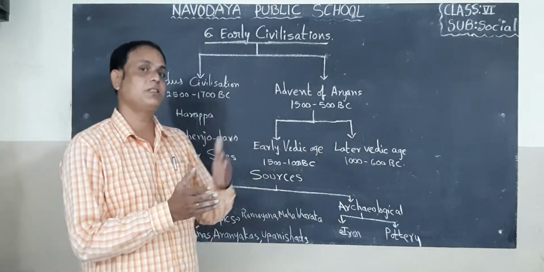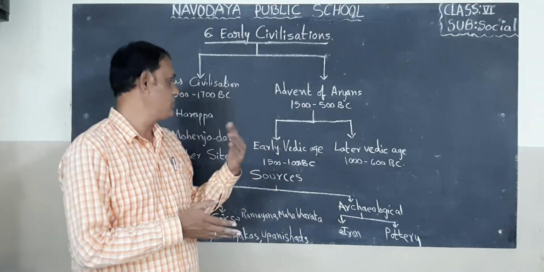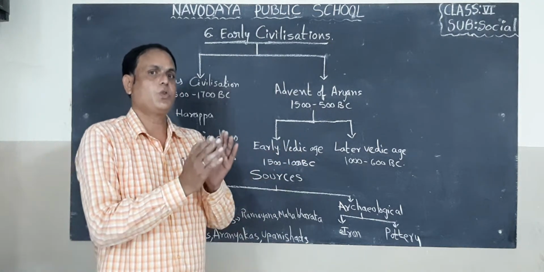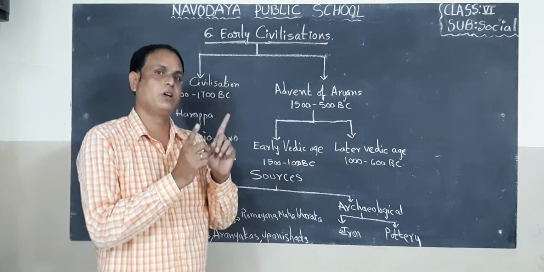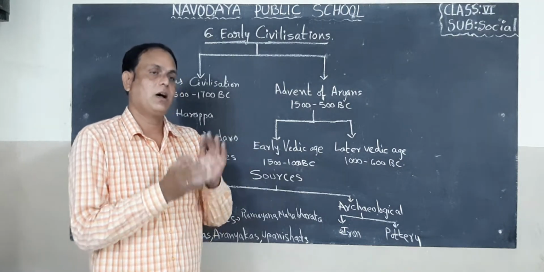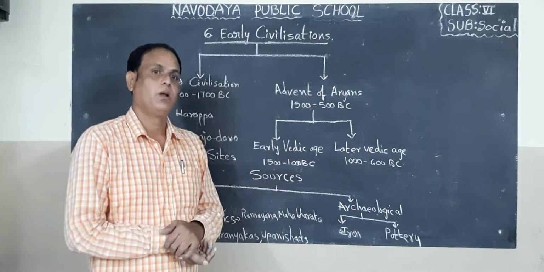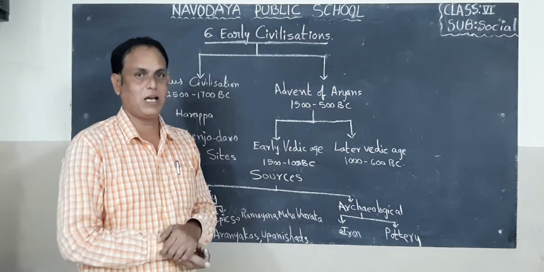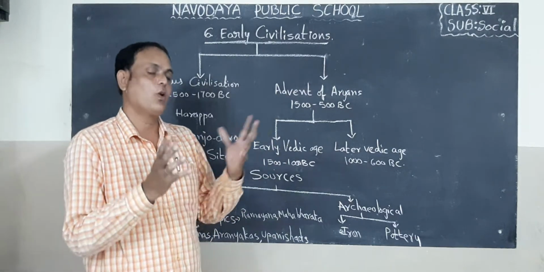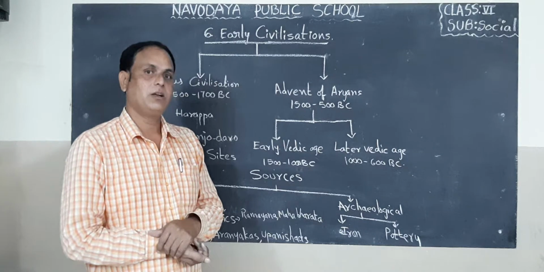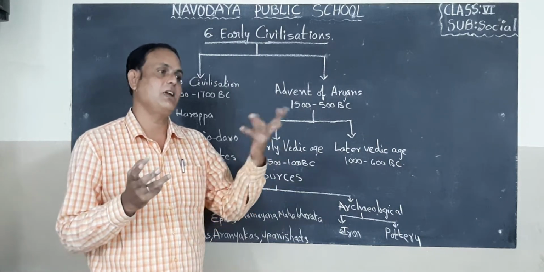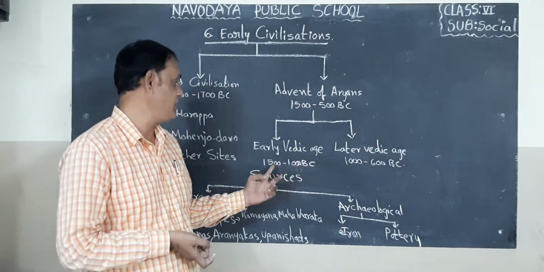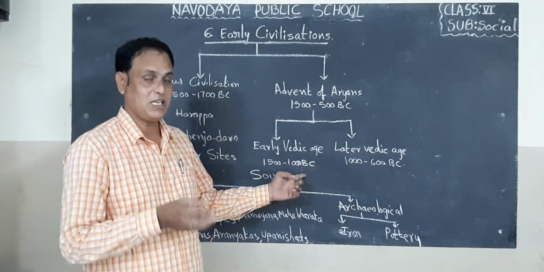Children, yesterday, in the previous class, I spoke about the Vedic civilization. Early Vedic people chose one chief. That chief was Rajan. The kingship was not hereditary. The people had the right to choose any profession in society. There were no caste barriers. Okay, children, there was no sati system and no child marriage system at the time of early Vedic civilization, between 1500 to 1000 BC in India.